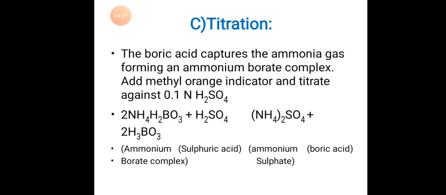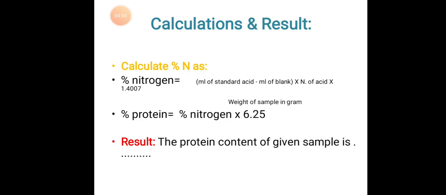Titration, the third step. The boric acid captures the ammonia gas, forming an ammonium borate complex. Add methyl orange indicator and titrate against 0.1 normal H2SO4. 2 NH4H2BO3 plus H2SO4 giving rise to (NH4)2SO4 plus 2 H3BO3, that is, ammonium borate complex plus sulfuric acid giving rise to ammonium sulfate plus boric acid.